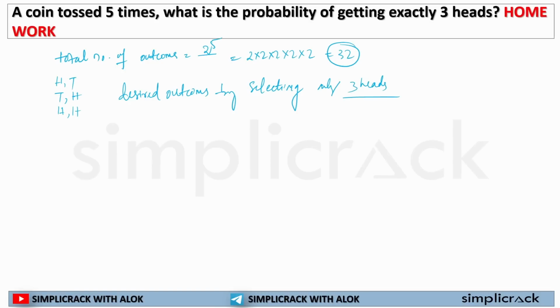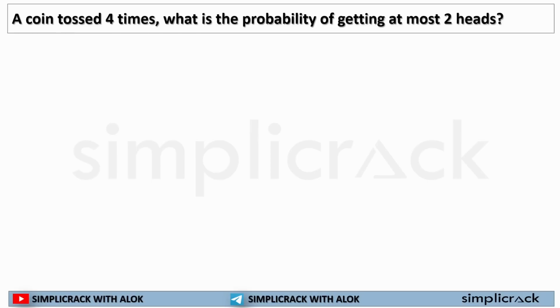Okay, so this is how you will be solving what is the probability of getting exactly 3 heads. This is a homework for you. Now, a coin is tossed 4 times. What is the probability of getting at most 2 heads?